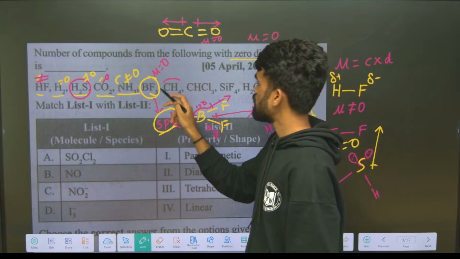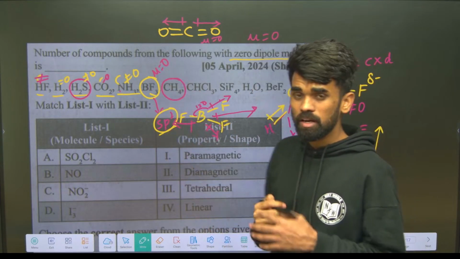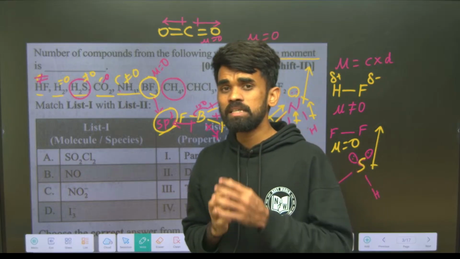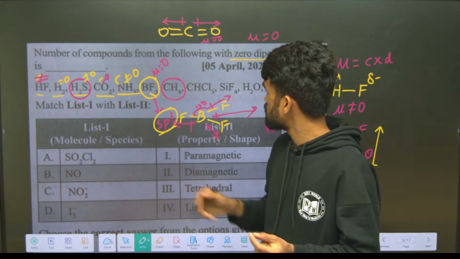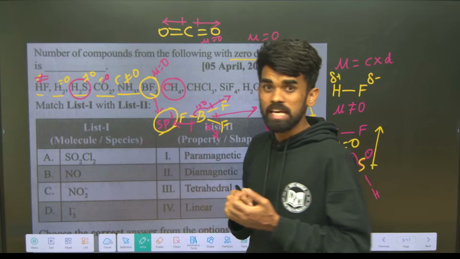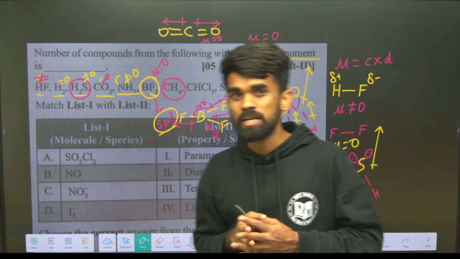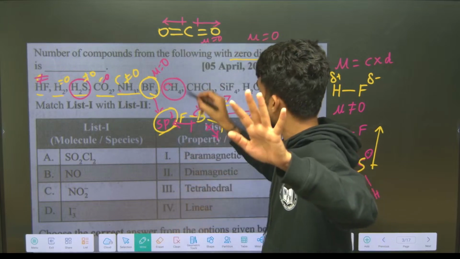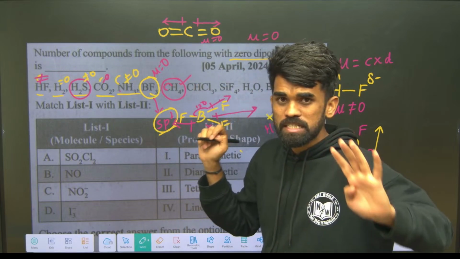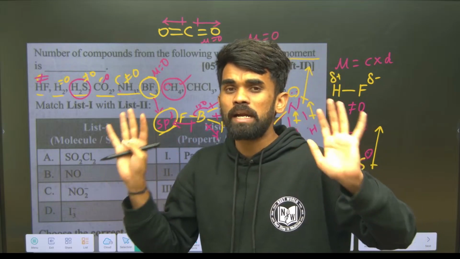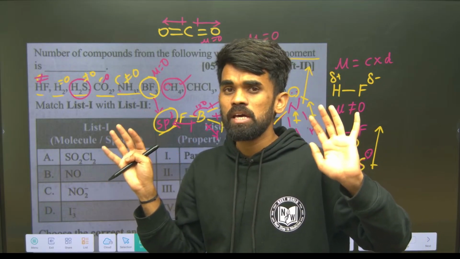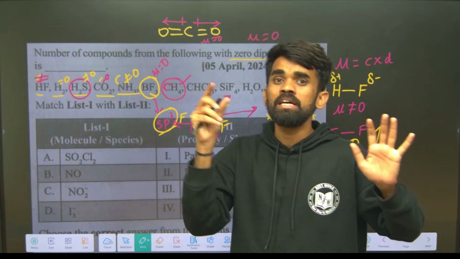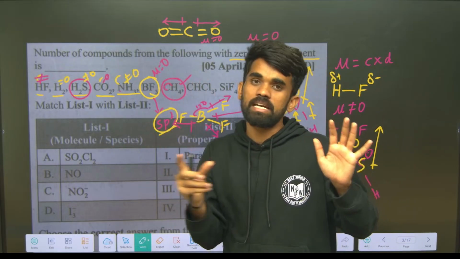See, whenever you have a center atom with a regular geometry, for example carbon, hybridization is sp3. For sp3 we know the geometry will be tetrahedral. So for tetrahedral, 4 surrounding atoms, all 4 surrounding atoms are the same with 0 unpaired electrons on the central atom. Okay, so you can say this is regular geometry with symmetry around the central atom.